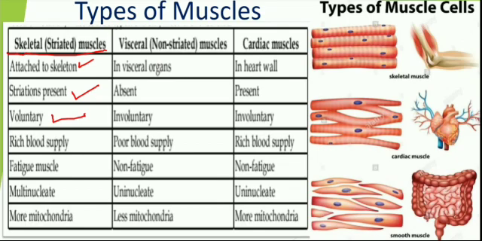That's why they demand more blood supply. And these skeletal muscles can respire through anaerobic respiration. At that time it can produce lactic acid. Because of this lactic acid, these muscles undergo fatigue. They feel tired because of the release of lactic acid via anaerobic respiration.